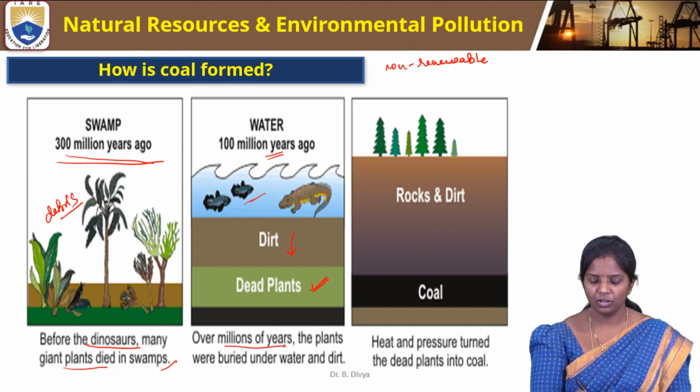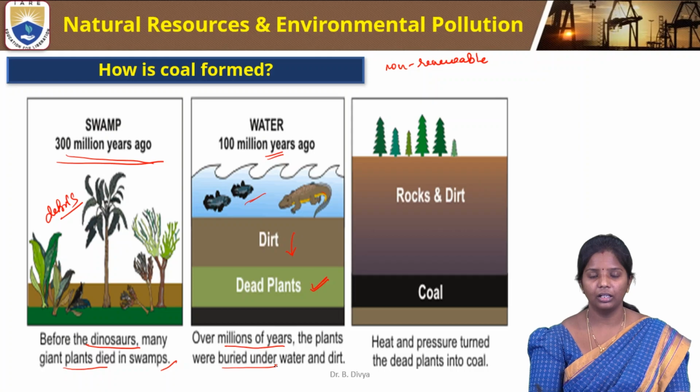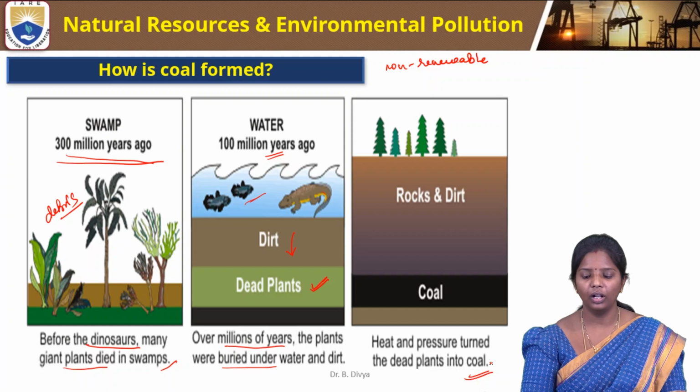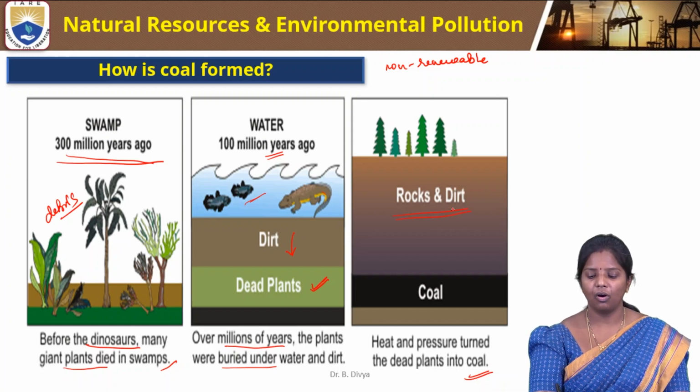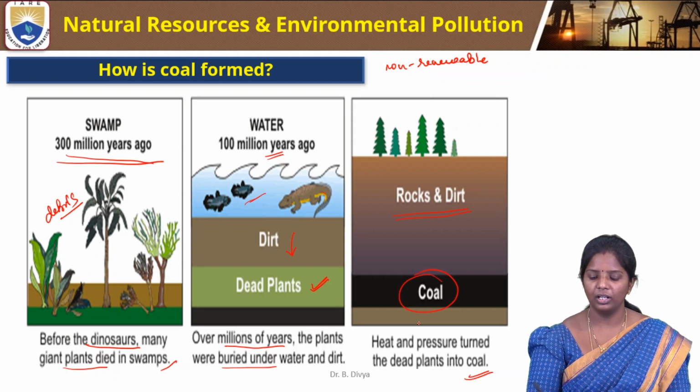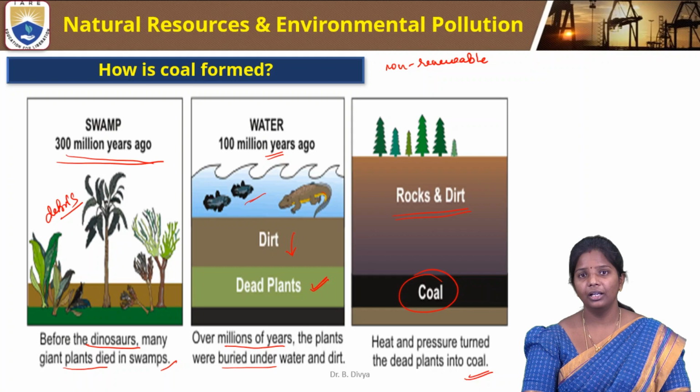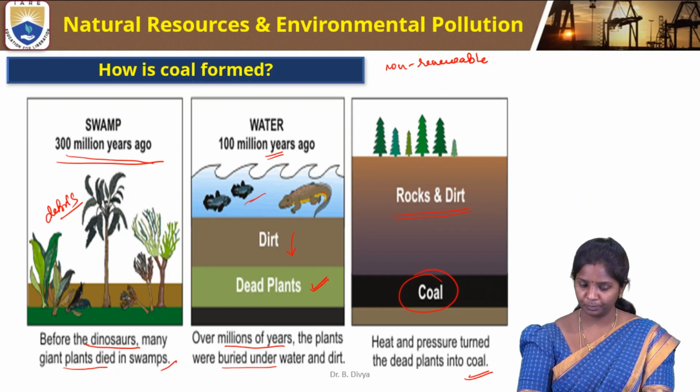So over millions of years, the plants were buried under water and dirt. Because of heat, pressure, and climatic changes, they turn into coal, and on top are the rocks and dirt that are already present. So that is how coal is forming out of dead plants and animals.